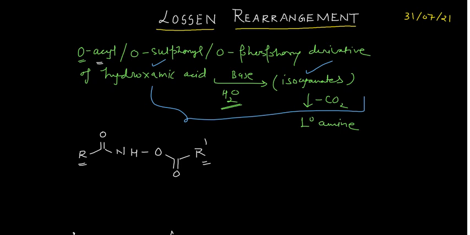Okay, so if you want to know what is hydroxamic acid, you can write the general formula for hydroxamic acid in that manner: R C double bond O NH OH. So this is your hydroxamic acid.